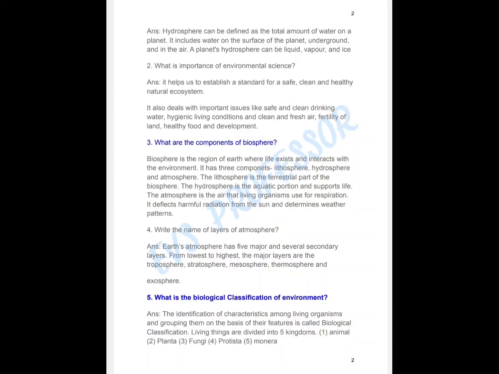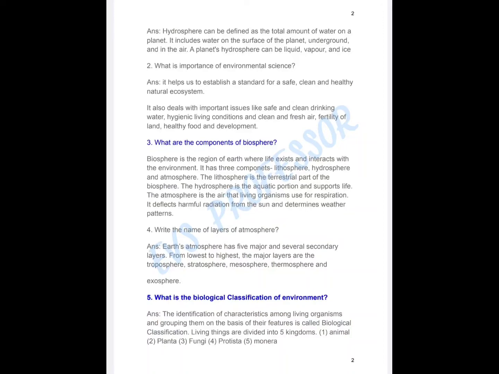2. What is the importance of environmental science? ANS: It helps us to establish a standard for a safe, clean, and healthy natural ecosystem. It also deals with important issues like safe and clean drinking water, hygienic living conditions, clean and fresh air, fertility of land, healthy food, and development.